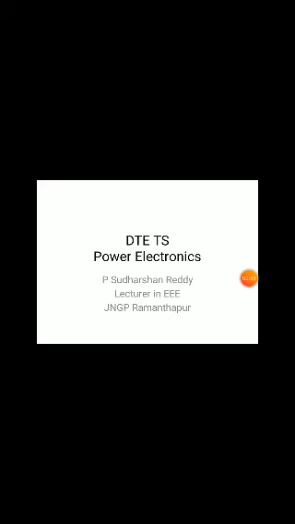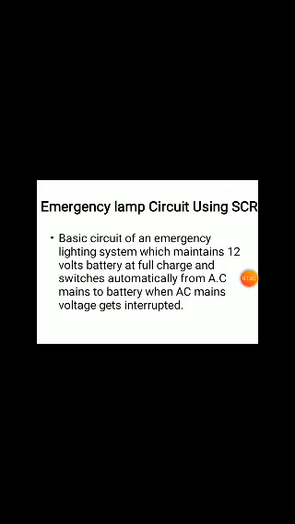Next, light dimmers in homes and theaters, for switching on versus switching off purposes. Generally, we are using light dimmer circuits. Automatically, when we want to switch on, at what time we want to switch on, for that purpose we are using light dimmer circuits. Also, we are discussing light charging and battery charging circuits. Now we can discuss battery charging circuits.